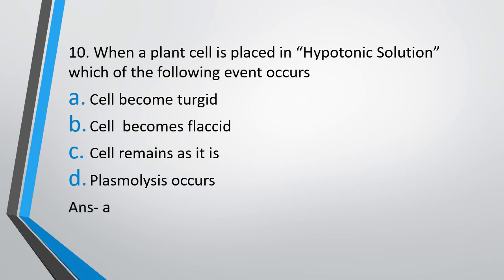So three things can happen. If the cell is placed in hypertonic solution, plasmolysis occurs. If it is placed in isotonic solution, then cells become flaccid. If it is placed in hypotonic solution, then the cells become turgid.